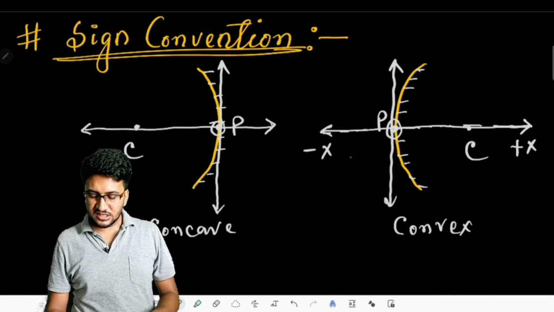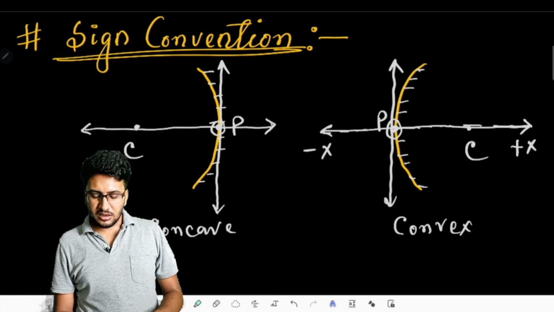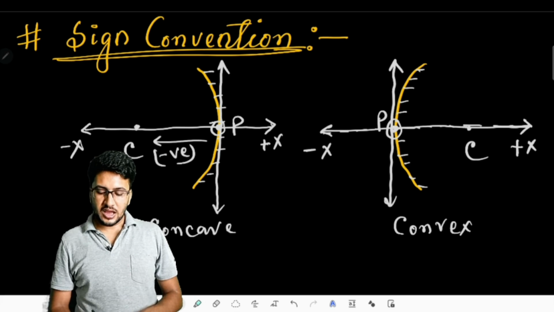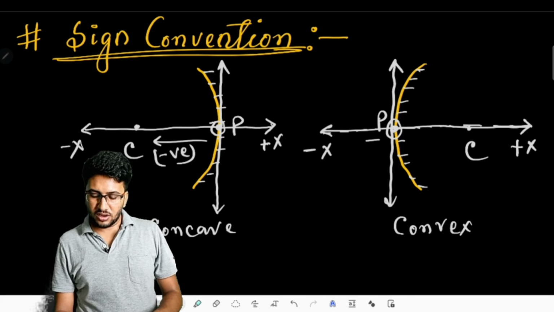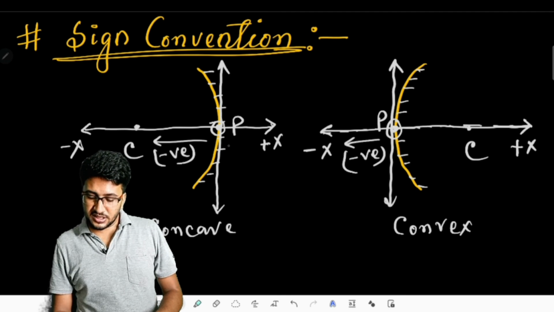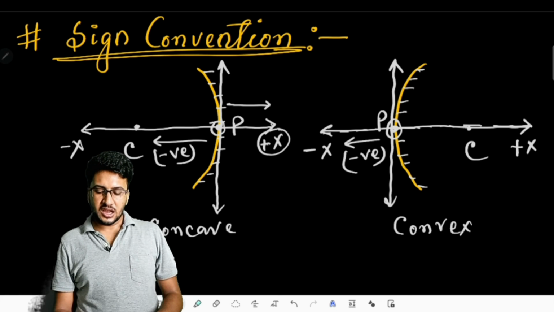That means all the distances measured from the pole of a convex mirror or a concave mirror on the left-hand side of the mirror are taken as negative. All the distances measured on the positive side, that means along the positive x-axis, are taken as positive distances. This is the sign convention that will be used.